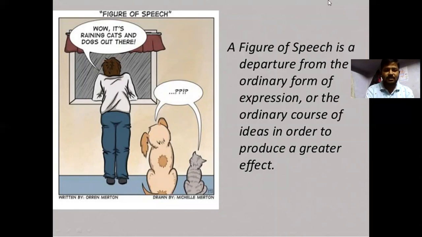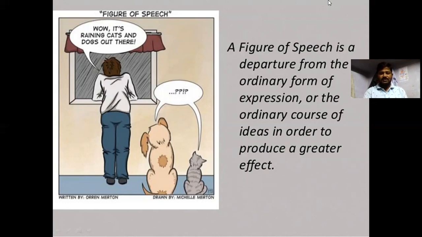In that sense, here we would like to express our feelings like, wow, it's raining cats and dogs out there. It doesn't mean the cats and dogs are raining outside. It means the rain is falling heavily.